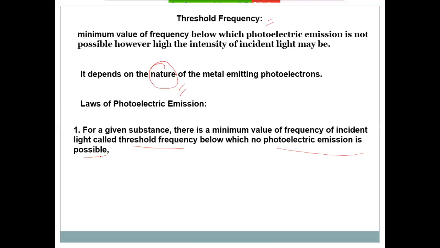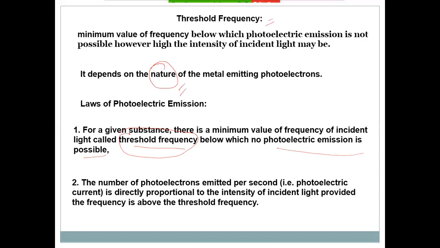Or we can simply say threshold frequency is the minimum frequency that must be present in incident light so that an electron can eject. Second point is, the number of photoelectrons emitted per second is directly proportional to the intensity of incident light, provided the frequency is above the threshold frequency.